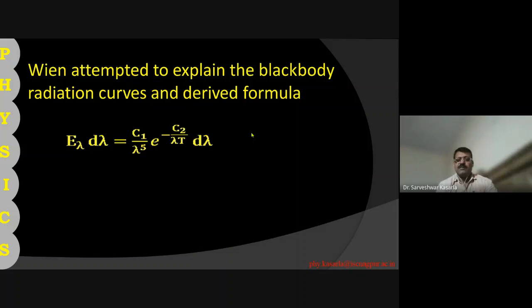Here C1 is a constant given by 8 pi hc, where h is Planck's constant, and C2 is hc upon k, where k is the Boltzmann constant.